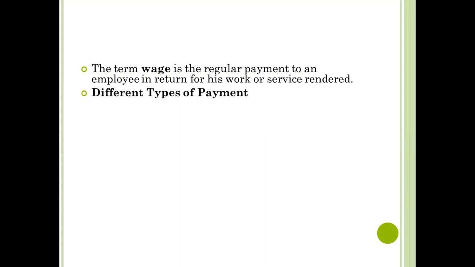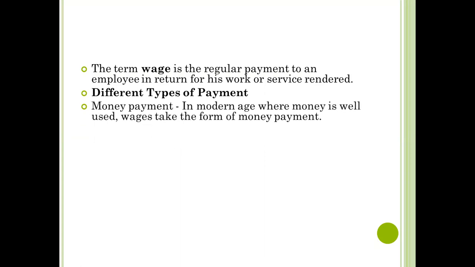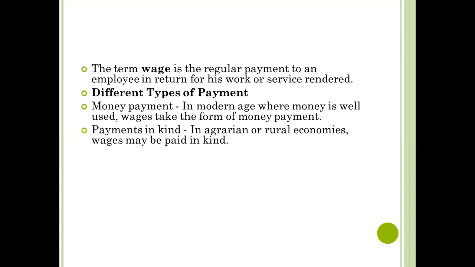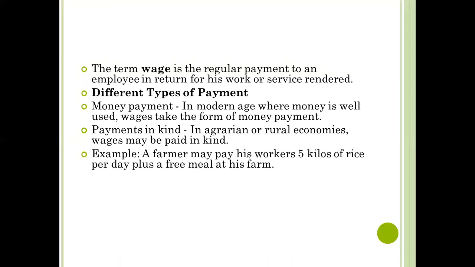So, there are different types of payment. We have the money payment. In the modern age where money is well used, wages take the form of money payment. Also, we have payments in kind in agrarian or rural economies, which may be paid in kind. For example, a farmer may pay his workers 5 kilos of rice per day plus a free meal at his farm. So this can be a payment or a wage of a typical employee in an agrarian or rural economy.